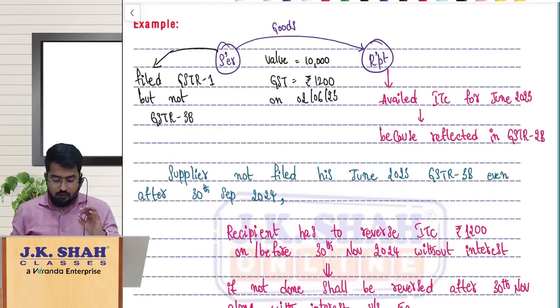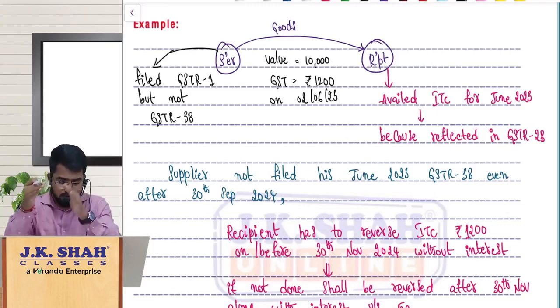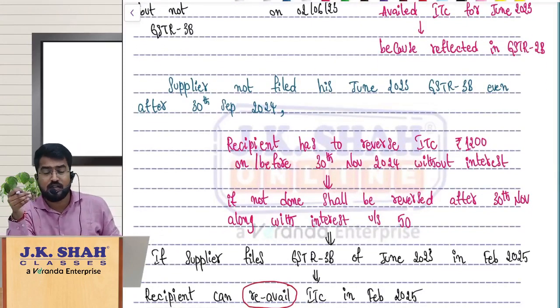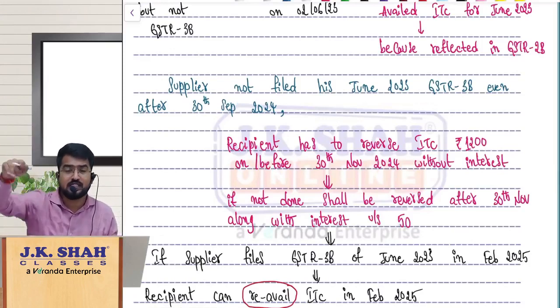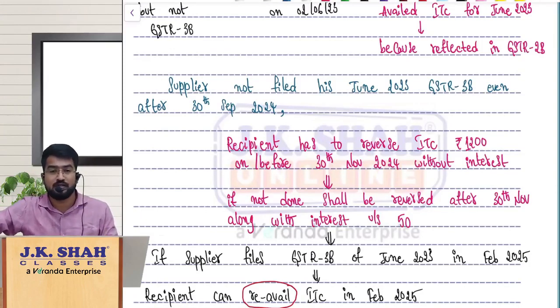Now what is the duty of supplier? Supplier should also file June month GSTR 3B, correct? But supplier has not filed his June month GSTR 3B even before 30th September of succeeding financial year, that is 2024. Then here recipient has to face the burden. What recipient has to face?